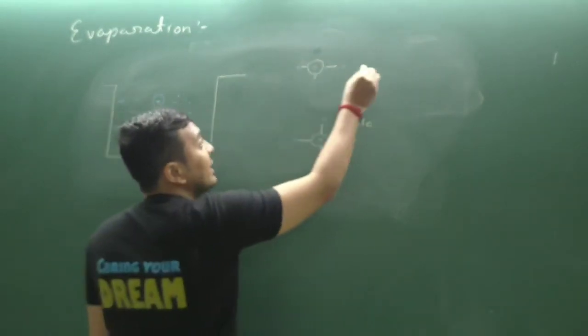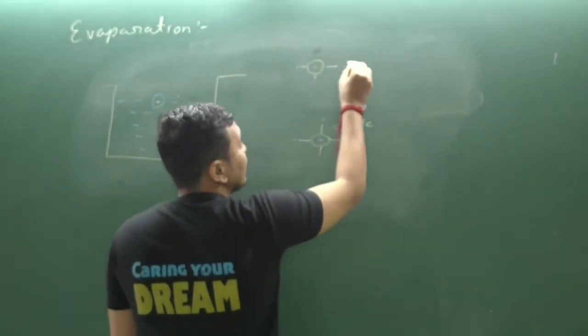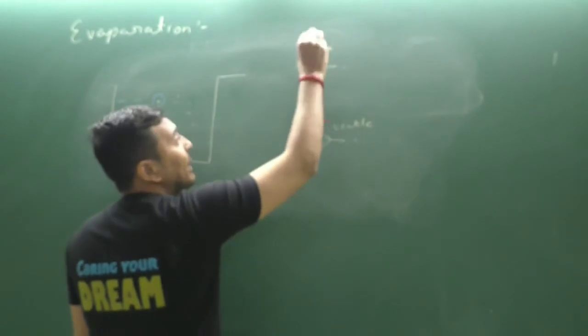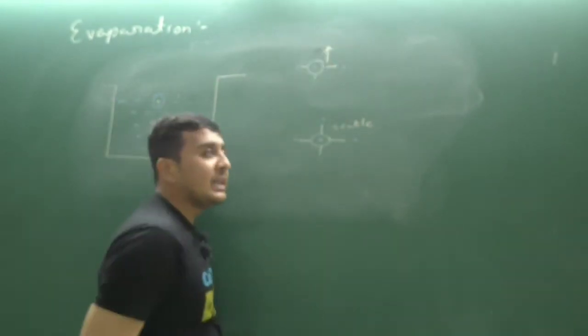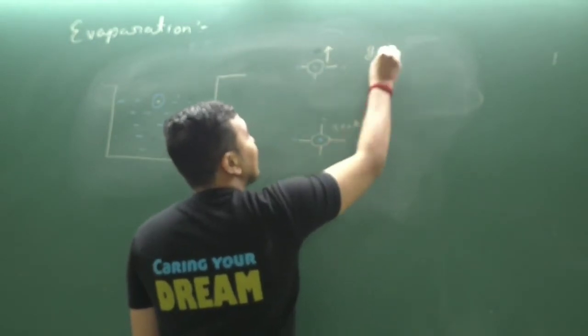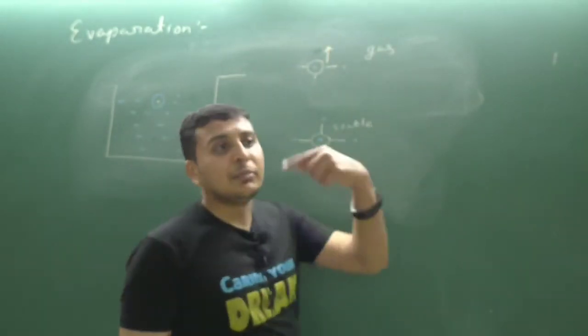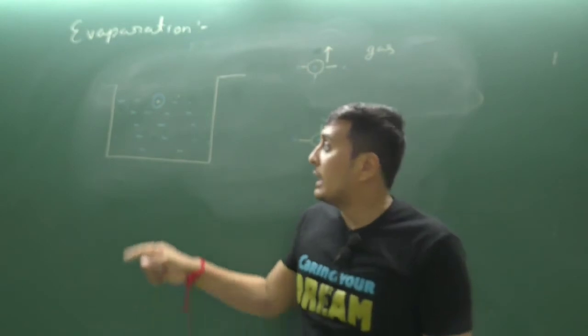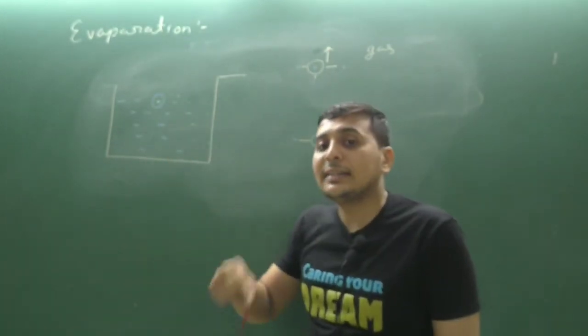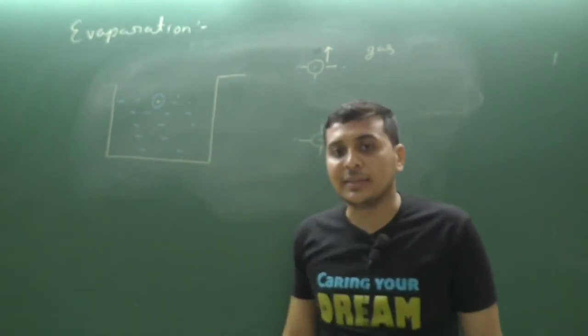So that is unstable, and it tends to get converted into gas. So it will move in the upward direction. The particle will move in the upward direction and get converted into gas. That liquid particle gets converted into gas as it moves in the upward direction and gets detached from the water particles.